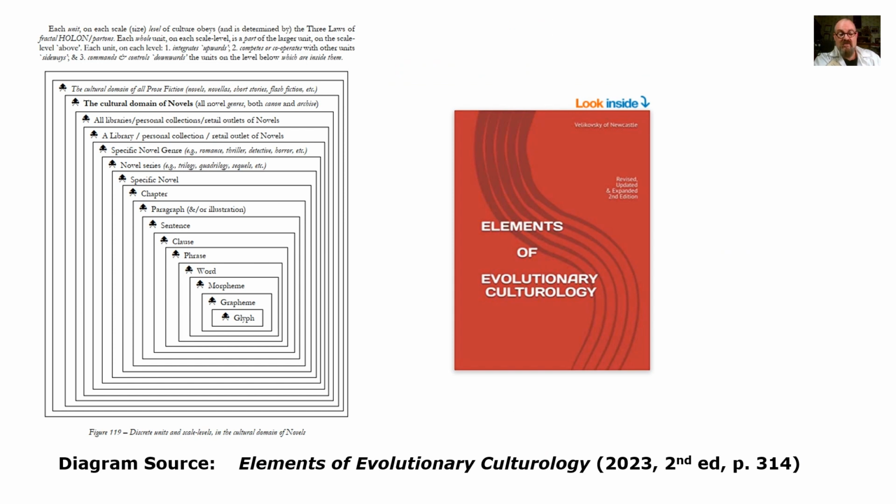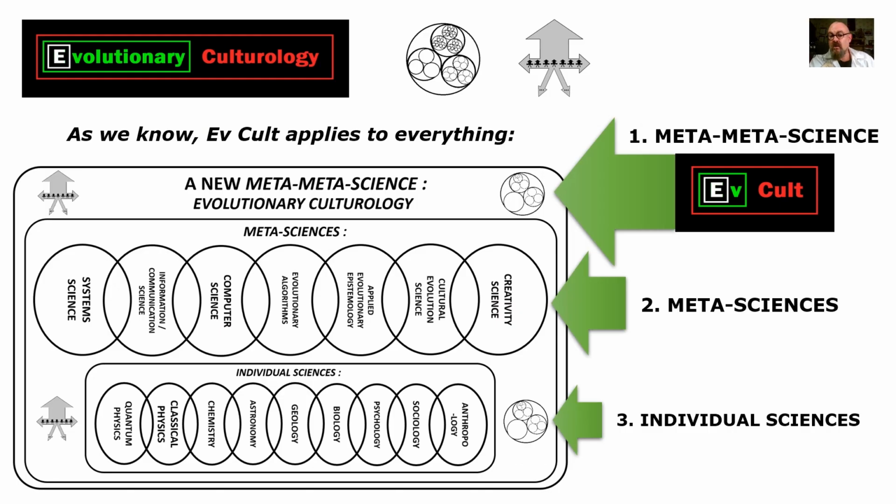And again, that EvCult diagram there, same thing, the levels and units of a novel, examined as their scientific structure, fractal, whole, and partons, with the three laws operating on all those units and all those scale levels. So as we know, EvCult applies to everything as a meta science, including the individual sciences down the bottom and the meta sciences in the middle, because it reduces all systems and units of culture to their simpler scientific structure, the fractal, whole, and parton.